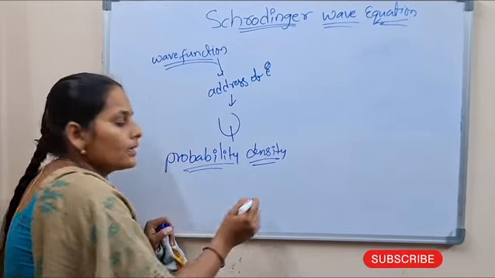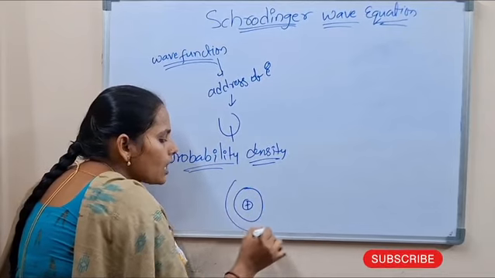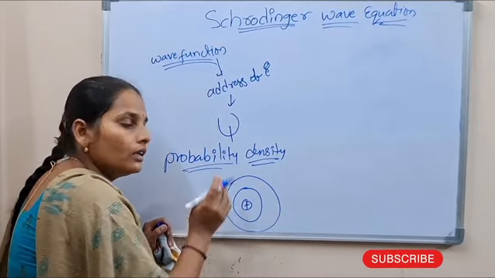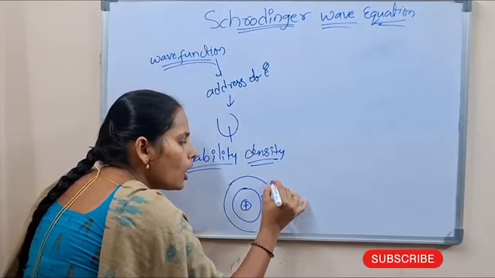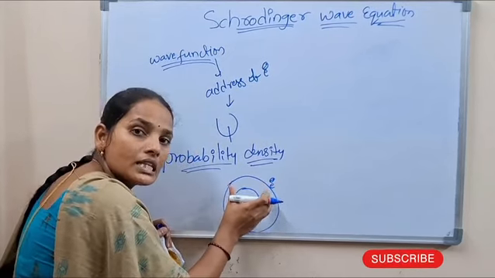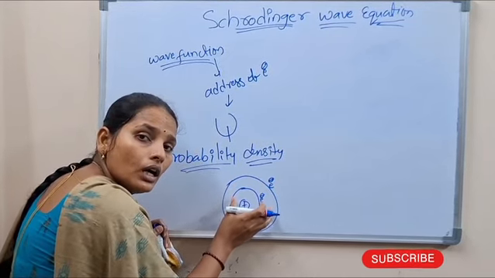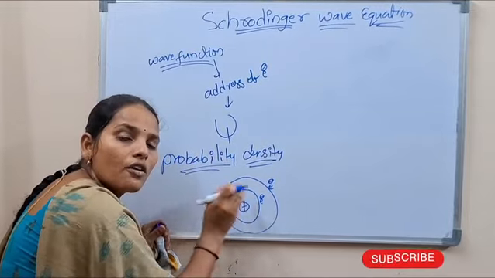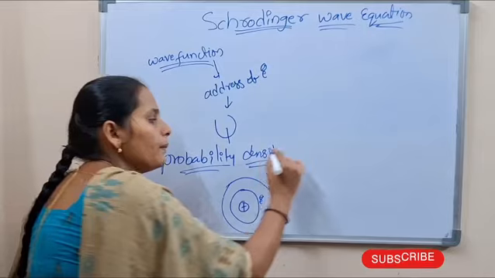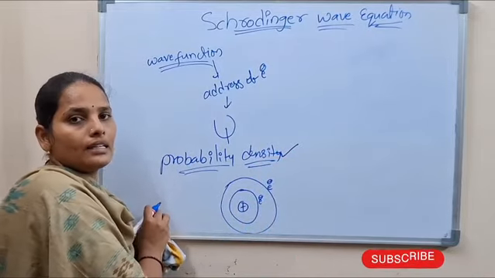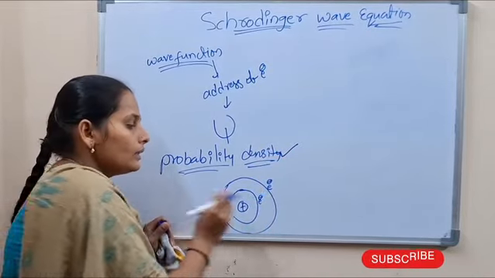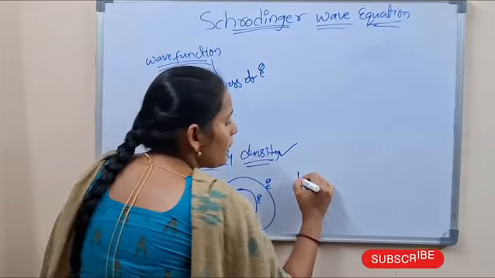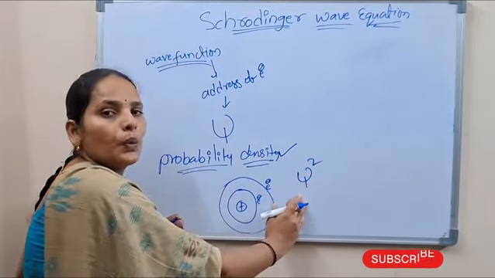This is the nucleus, and these are the orbitals. In the orbitals, at which region electron density is present, that region is explained by probability density. It is denoted by psi square.